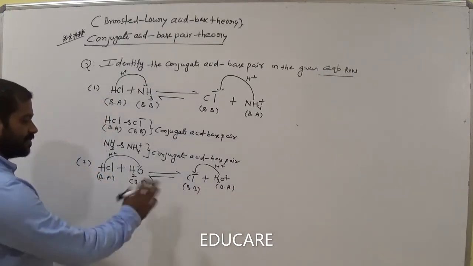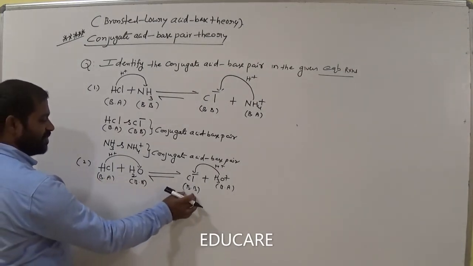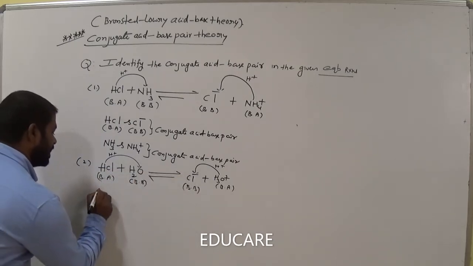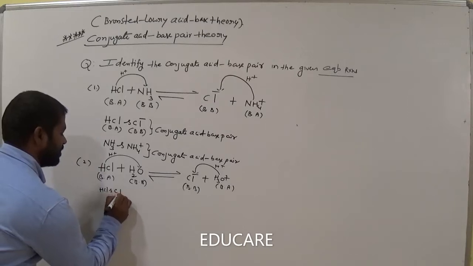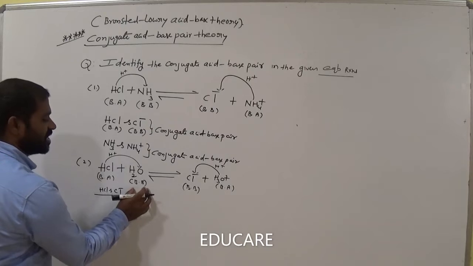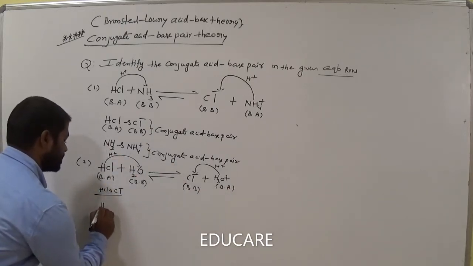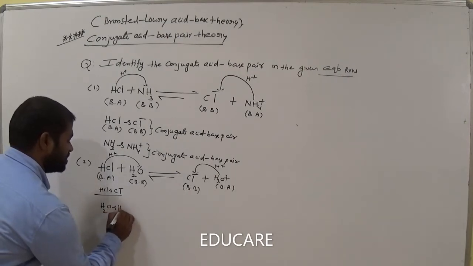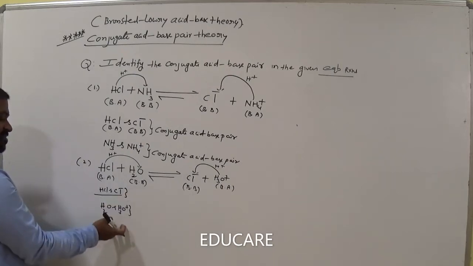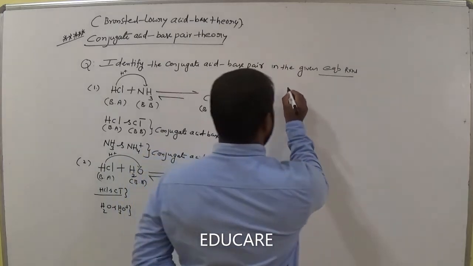Okay. Now compare both sides, Bronsted acid and Bronsted bases. This is Bronsted acid. This one is Bronsted base. Now how many protons are different? Single proton. So HCl and Cl minus is a conjugate acid base pair. And what about H2O and H3O plus? Bronsted base and Bronsted acid. So only one proton is different. Am I right? So another example here, H2O and H3O plus. These two are a Bronsted acid base pair. This one is also a Bronsted acid base pair. Okay. Is it clear, ma? And come to the third.